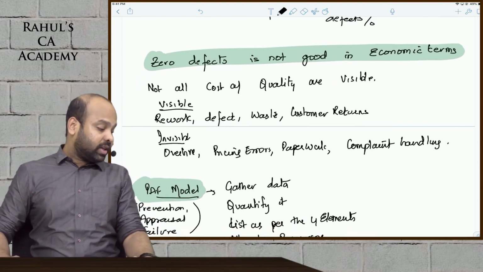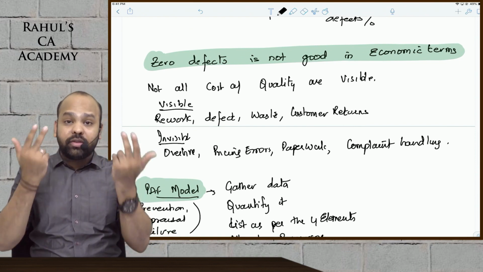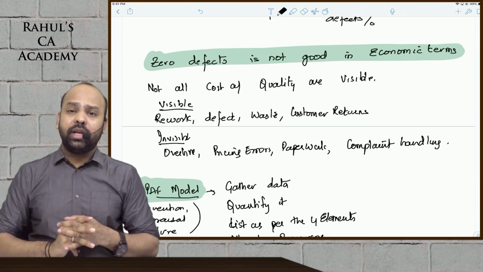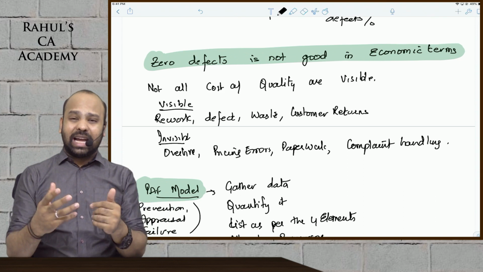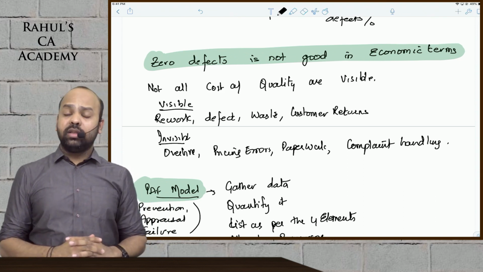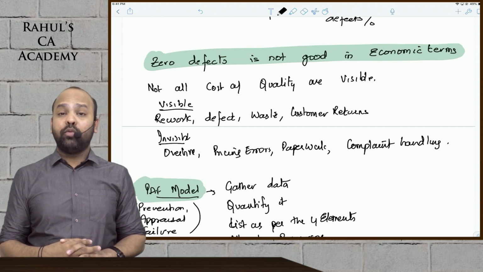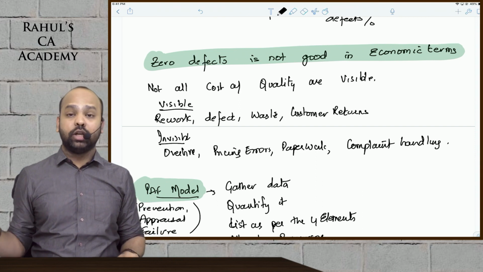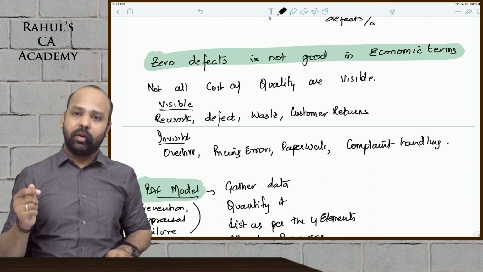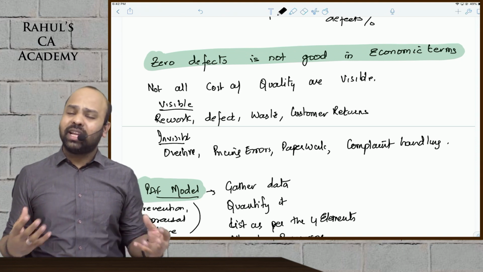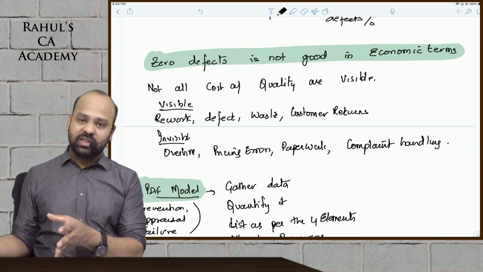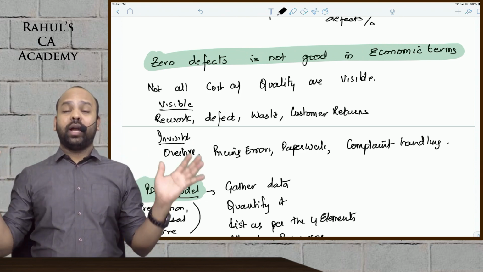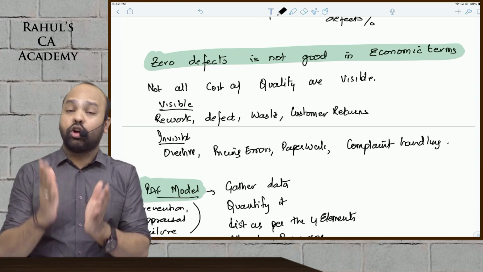Now also you should understand, guys, that not every cost of quality is visible. What are you saying, sir? See guys, the cost of quality that is visible might only be the tip of the iceberg. You think that scrap, rework, wastages, customer returns are your cost of quality. But what about the employee cost, overtime cost? What about those employees who are handling customer complaints? What about the errors in processing those bills? What about redocumentation? Isn't that cost of quality? What about your reduction in external sales? Isn't that also a cost of quality? So you should not just look at visible cost, you should also look at the huge amount of invisible cost, that is also cost of quality.